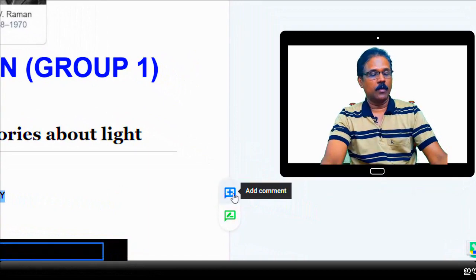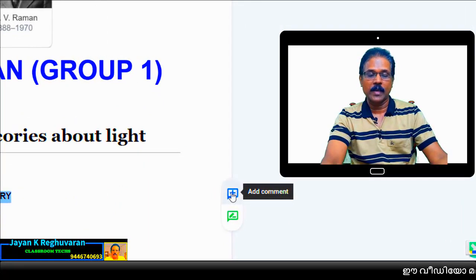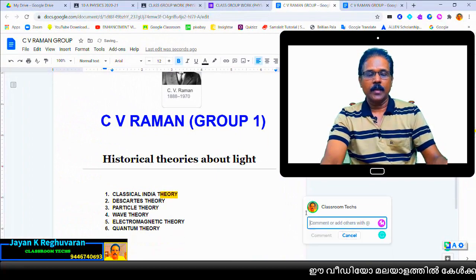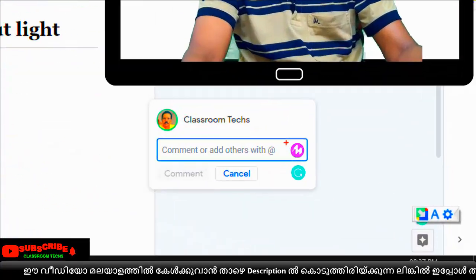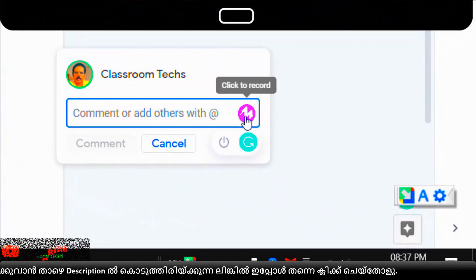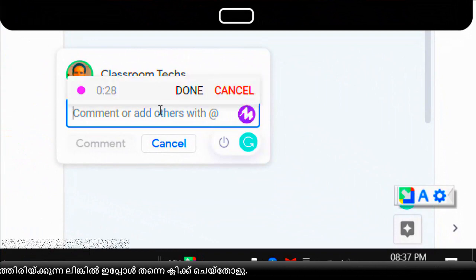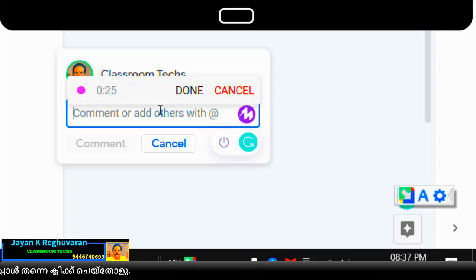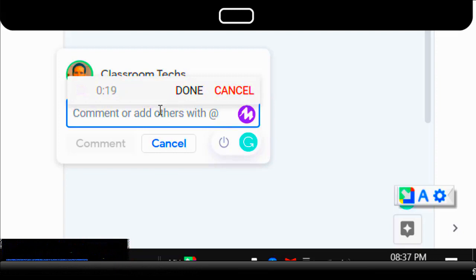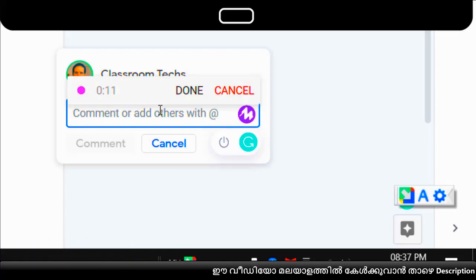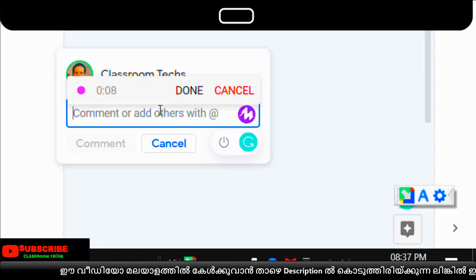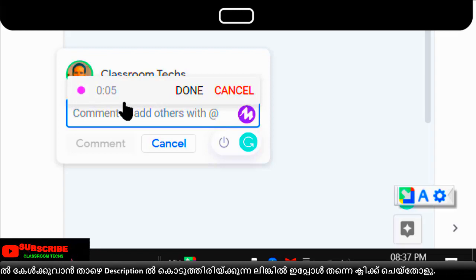add comment button, okay? Simply click there. The child is clicking there. At that time, one comment box will come up. That child can see the mic icon. Simply click on that icon, and the recording starts. The child is starting, okay. I will write down about classical India theory. Hello, and you start, okay. I am comfortable with classical India theory, so I will type down the theory about the classical India theory, okay. She is doing that, then clicks the done button.